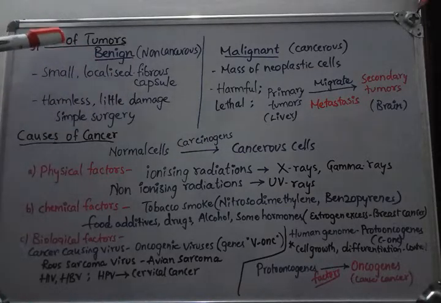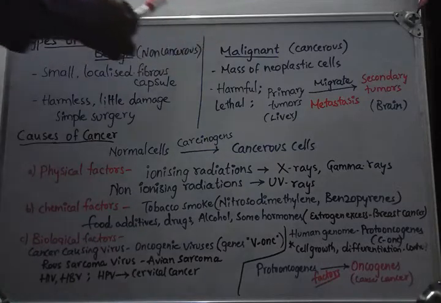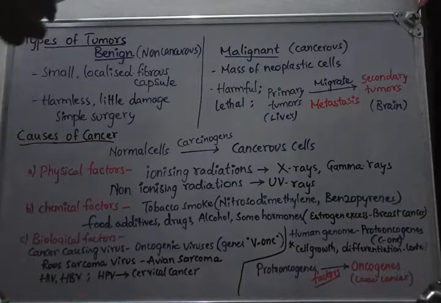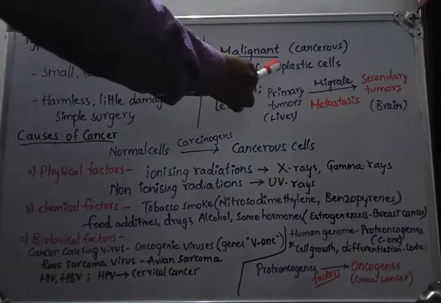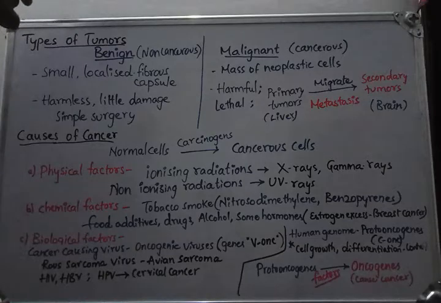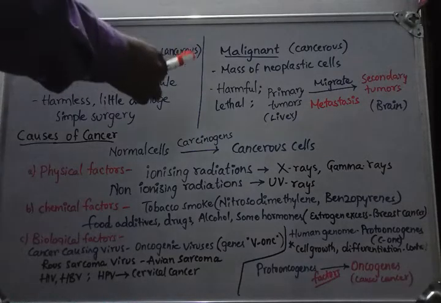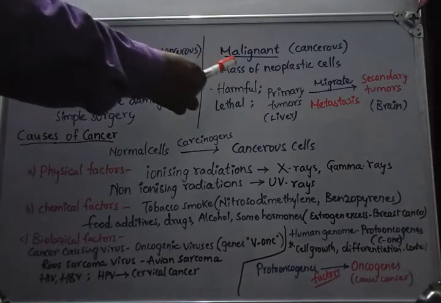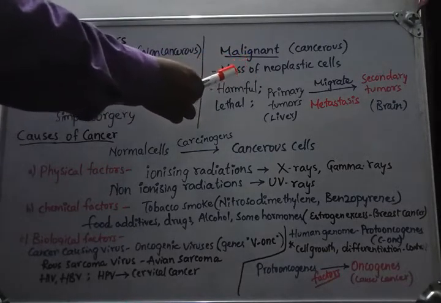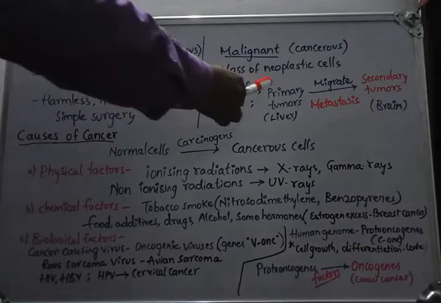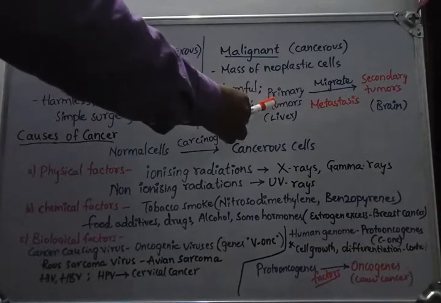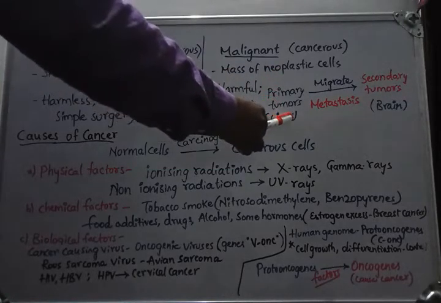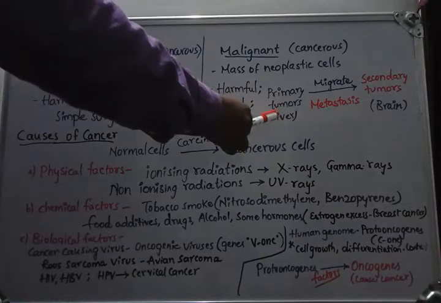Now, coming to the malignant tumors, they are also called cancerous tumors. A mass of neoplastic cells we are calling a malignant tumor. They are harmful to the body and lethal to the organism. When we observe malignant tumor formation in body parts, the primary tumors are formed where the organ is affected. One example we are studying is the liver.